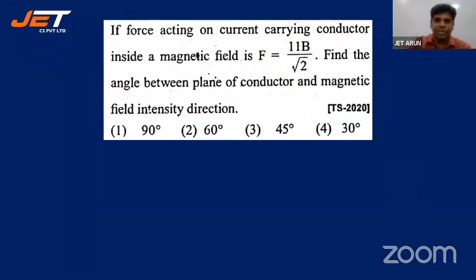If the force acting on a current carrying conductor inside a magnetic field is ILB by root 2, find the angle between the plane of conductor and magnetic field intensity direction. So here he has given force. It's not 11B, students, it's ILB. F is equal to ILB by root 2. ILB by root 2. And sin theta is equal to 1 by root 2.